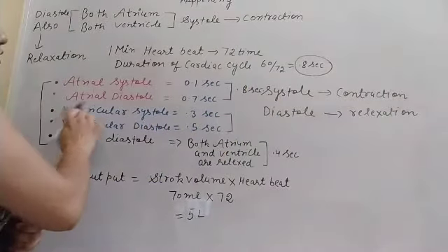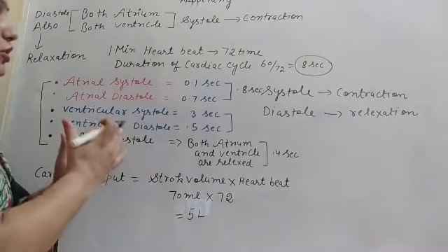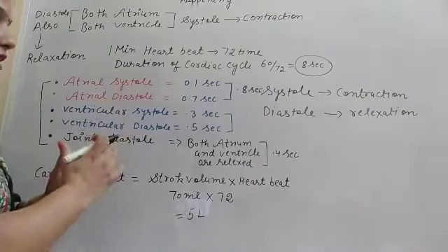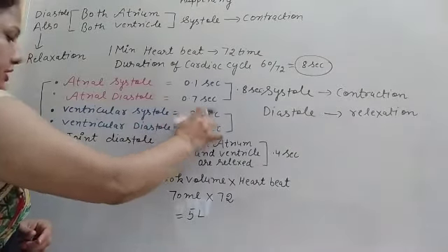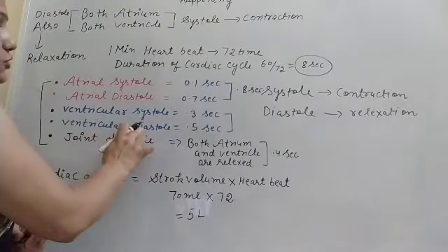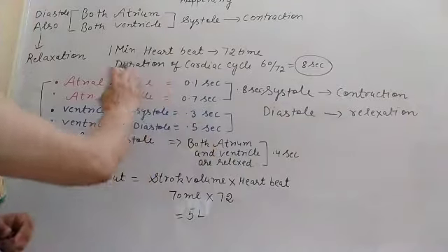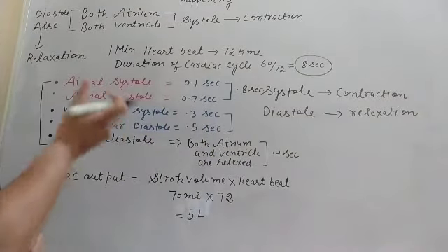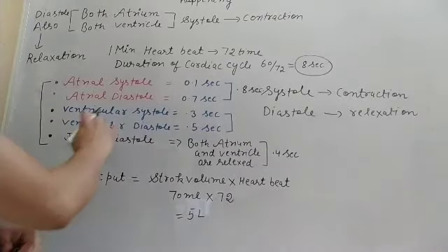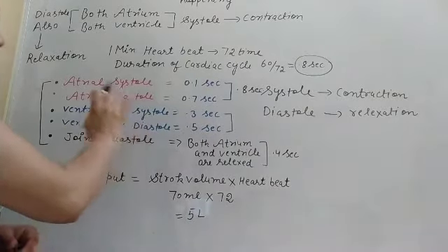Then the ventricular systole, when the ventricles of the heart contract, is 0.3 second, and the ventricular diastole is 0.5 second. So that is the time period of the atrial systole and atrial diastole, then ventricular systole, then ventricular diastole.